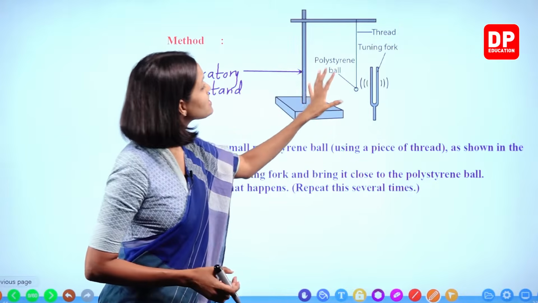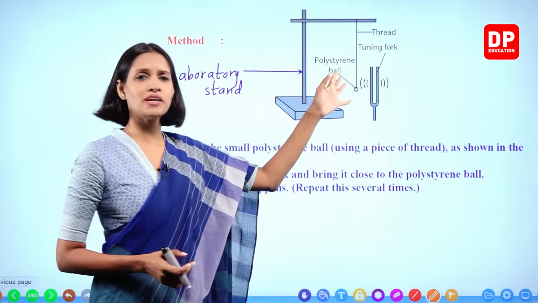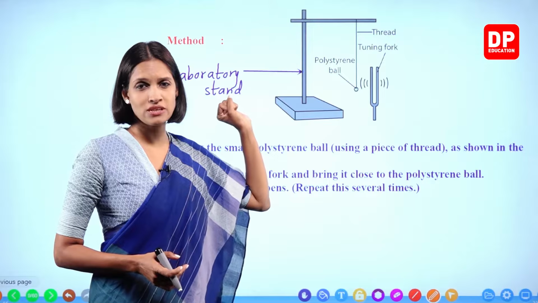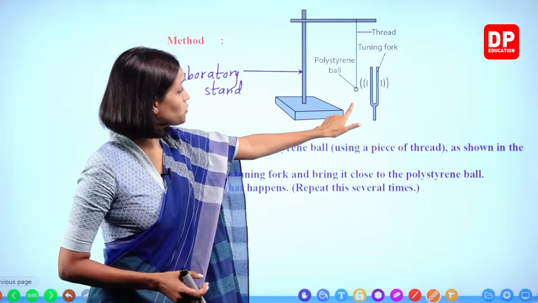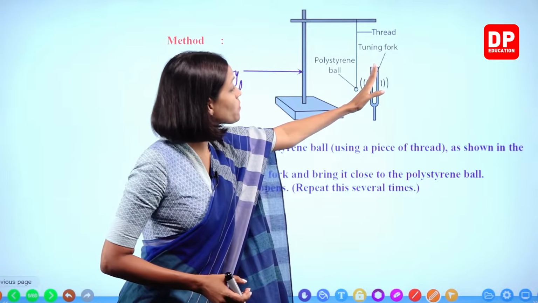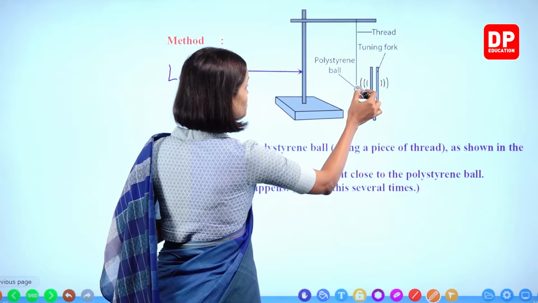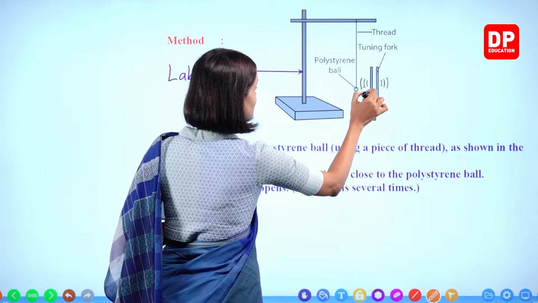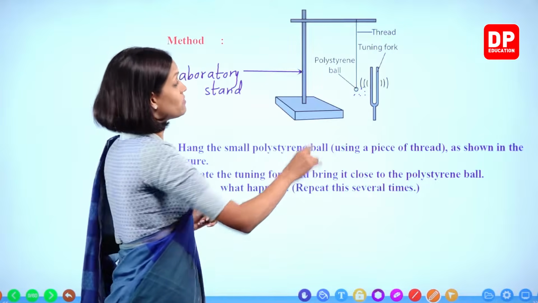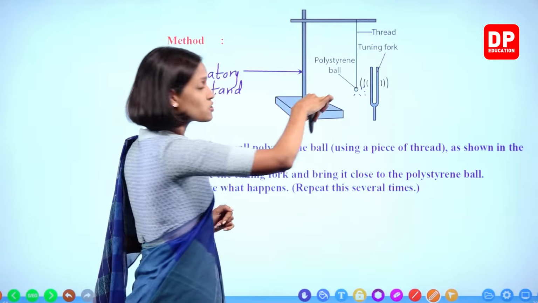So why does this happen, children? When we vibrate the tuning fork, a small sound is also produced. And this vibration spreads through the air particles. Even though we can't see anything in between the polystyrene ball and the tuning fork, there are air particles. When we vibrate the tuning fork, it vibrates these air particles also.